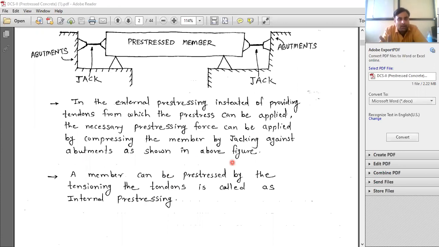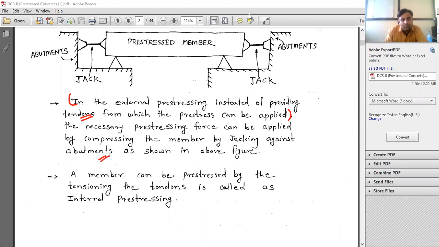See, in the external pre-stressing, instead of providing the pre-stressing force to the tendon, the necessary pre-stressing force can be applied by compressing the member by jacking against the abutments. Okay, so from here it is applied.